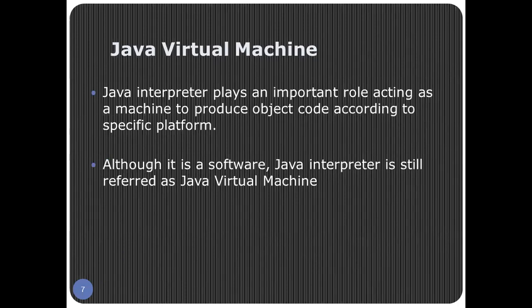Java Virtual Machine. The Java interpreter plays an important role, acting as a machine to produce object code according to the specific platform. Although the Java interpreter is simple code or software, it acts more intelligently, like a machine that converts code according to the platform. And so the interpreter in Java is also known as Java Virtual Machine. In short, it is known as JVM.